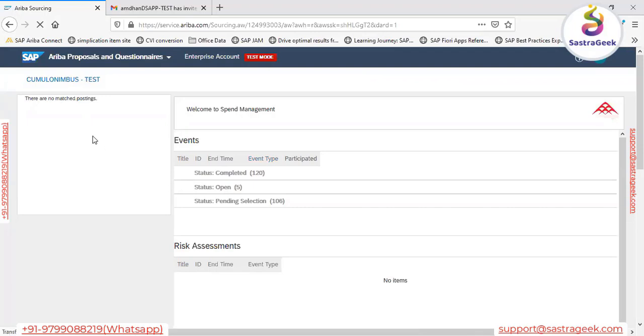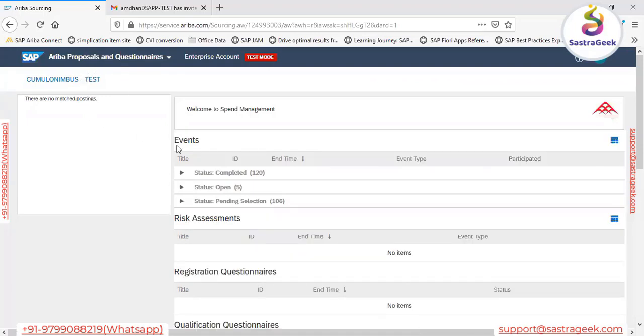Once the supplier comes there, the system will display the status of the event. All the event statuses will be available here, whether the event is completed, open, pending selection, or whatever. He will only be able to find all the information regarding this event in Ariba proposals and questionnaires.